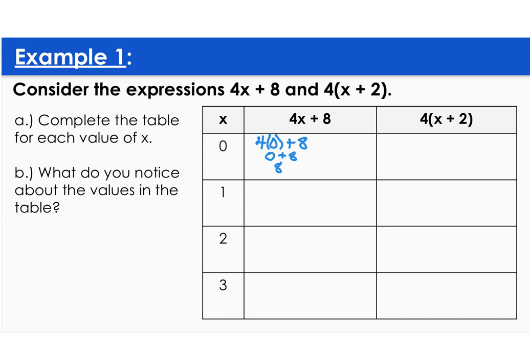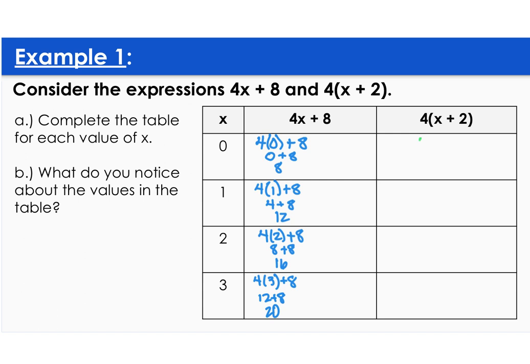We're going to do the same thing for 1. 4 times 1 is 4. 4 plus 8 is 12. Now for 2, so 4 times 2 is 8. 8 plus 8 is 16. And for 3, 4 times 3 is 12, plus 8 is 20.